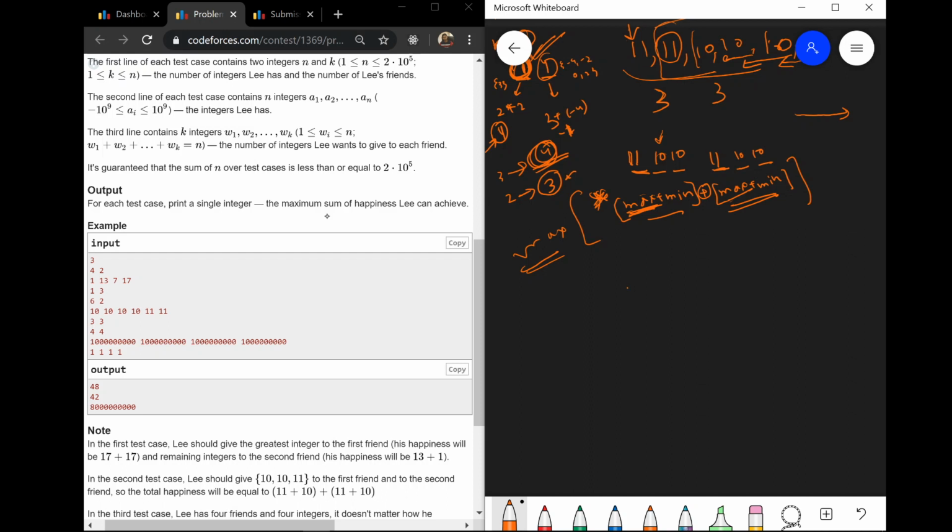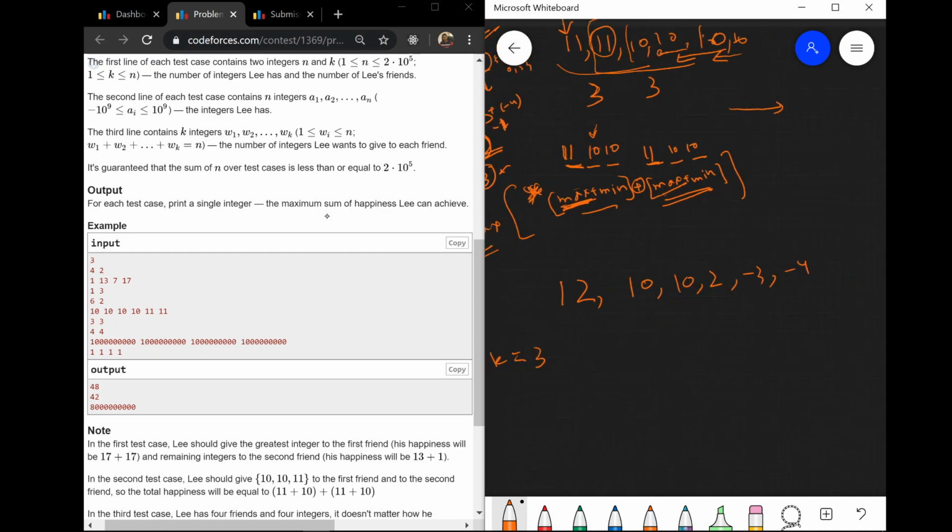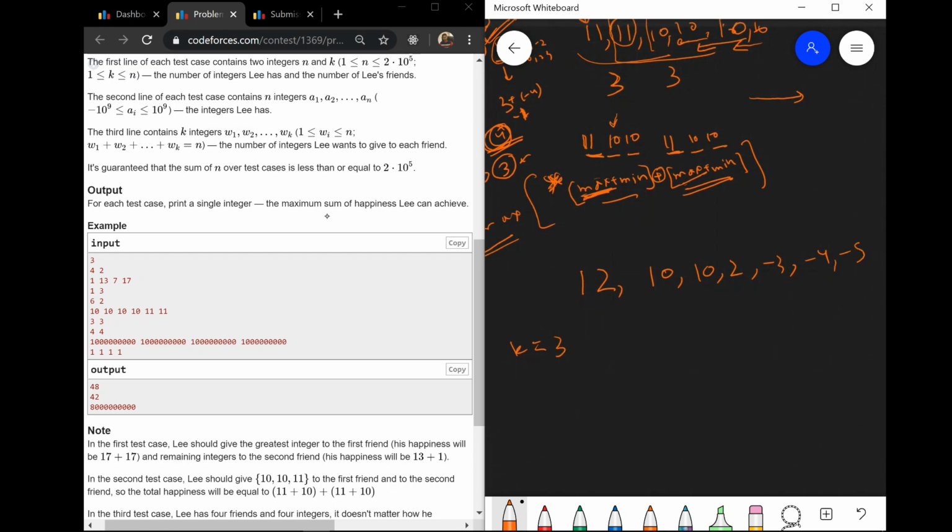Let me write it in decreasing order: 10, 10, 2, minus 3, minus 4, since the numbers could be negative also. And let's suppose k is given as 3. Oh no, let's just add some more: minus 5, and k is given as 2. Okay, this will work. And the w array is that we have to give one friend 2 and the other friend 4. So 1 2 3 4 5 6 7, so let's make it 3 and 4. We have to give one friend 3 and the other friend 4.